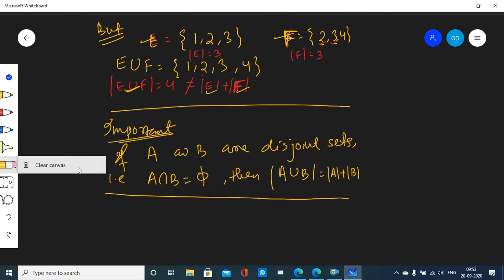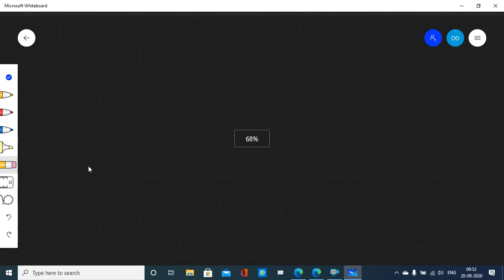Okay. Remember this, very important observation. So what was the observation? That is, if A and B are disjoint, that is, they do not have any element in common between them, then cardinality of their union is equal to the sum of their individual cardinalities. Okay.